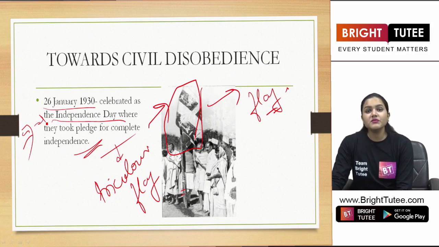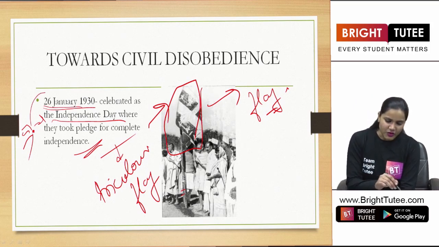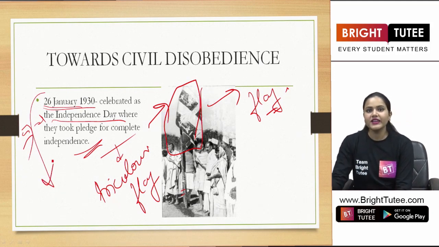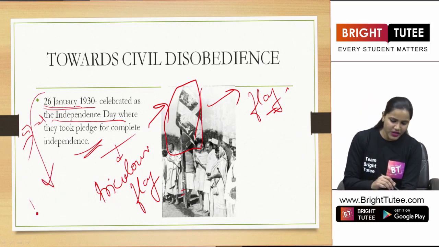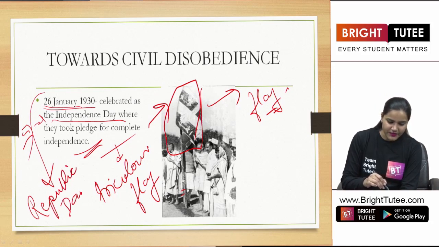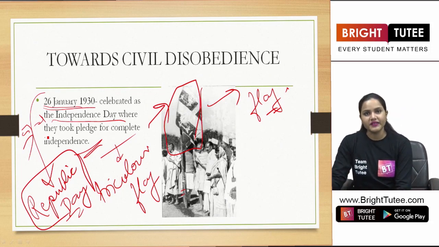Now can you see some similarity here? What is that? 26 January is an important day in our country. Why? Because keeping in mind the importance of this day, we celebrate it as Republic Day, right students? So 26 January is an important date here.